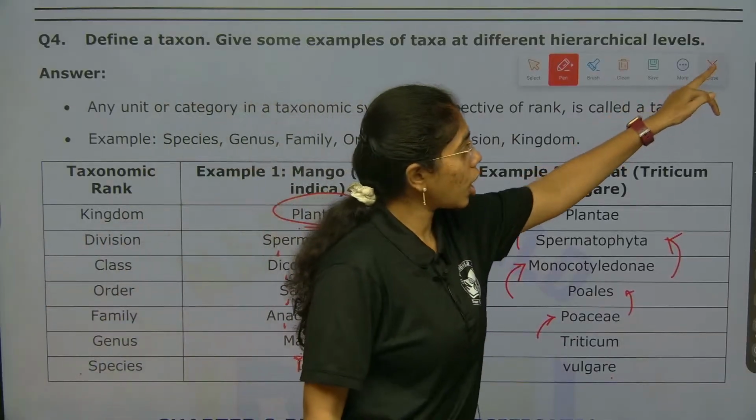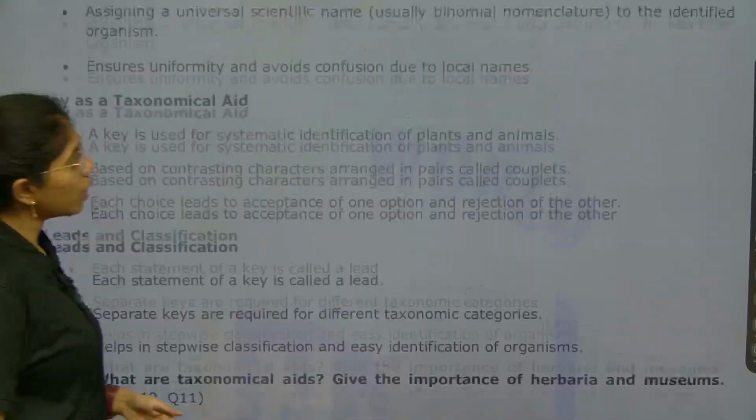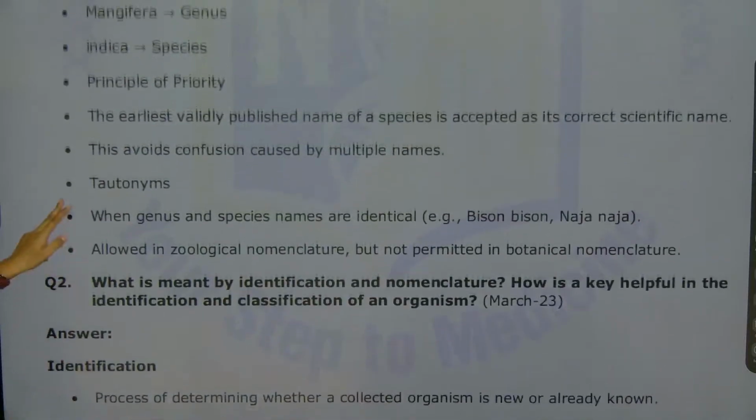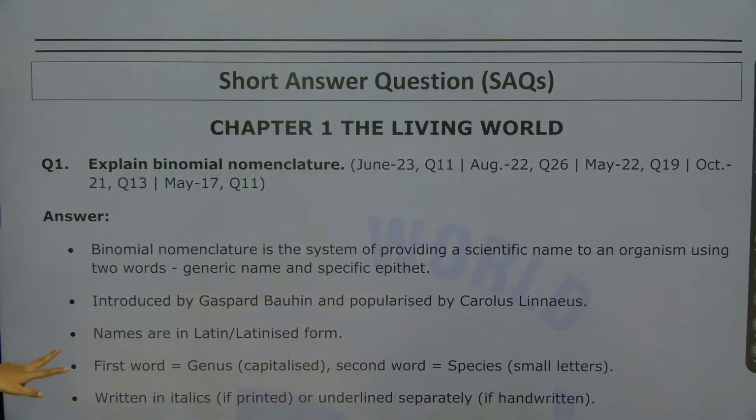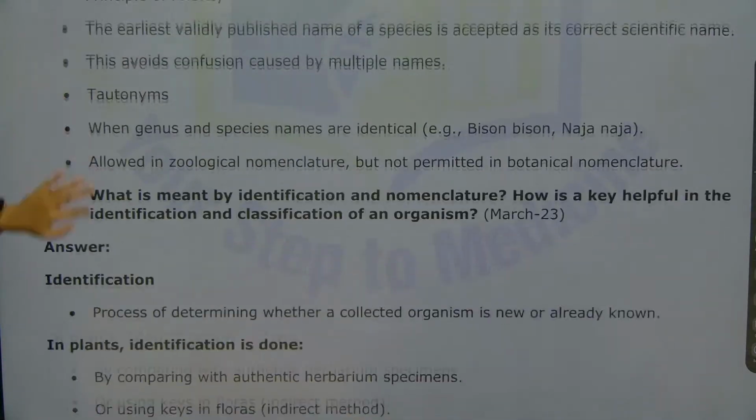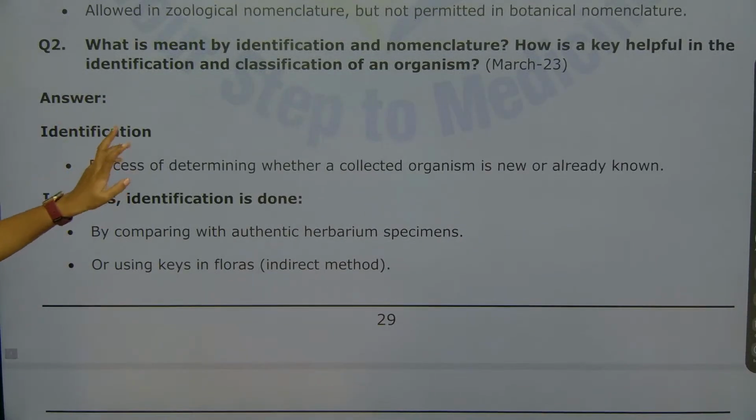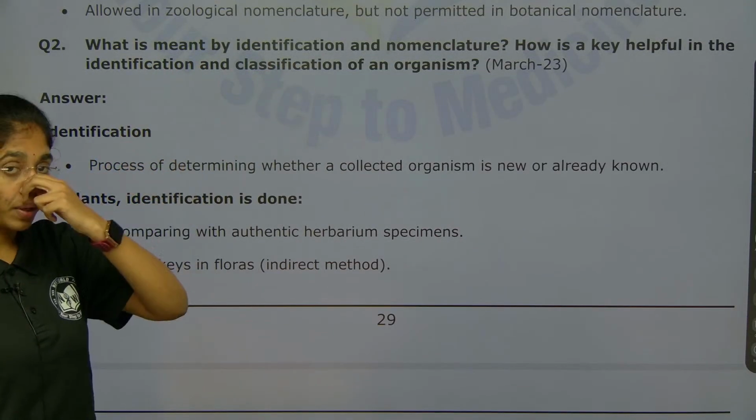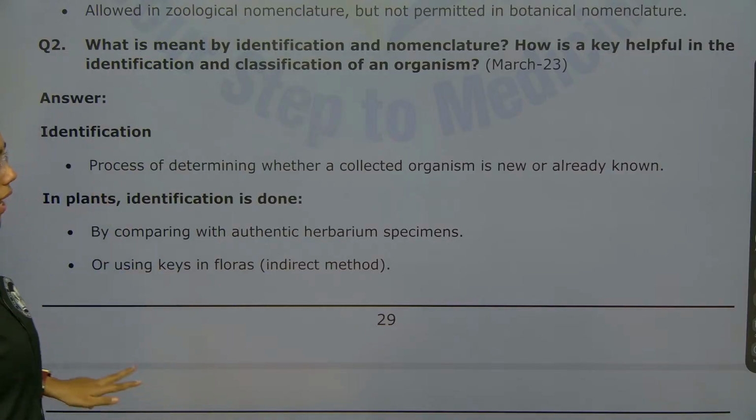What are the concepts we have exercised here, beta, from living world? First is about binomial nomenclature, very important. After binomial nomenclature, we have gone through the identification and nomenclature, just 2 components of taxonomy.